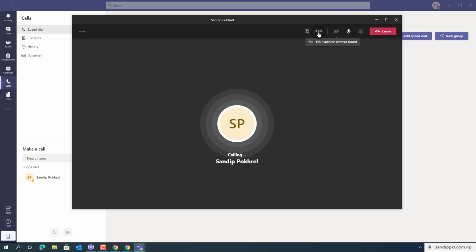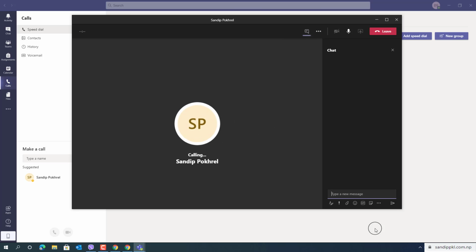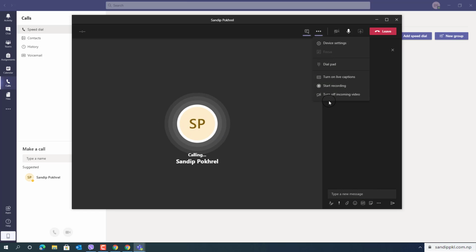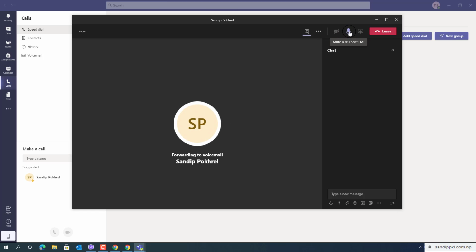And within this meeting window, you can see show conversation. From here you can get meeting chats, and from more action you can set settings.